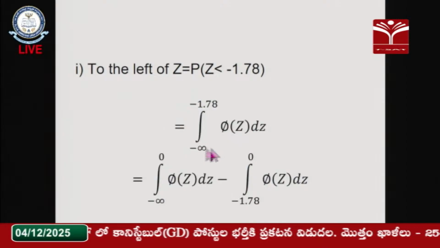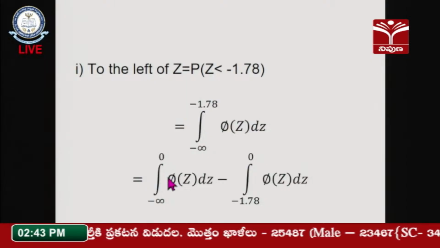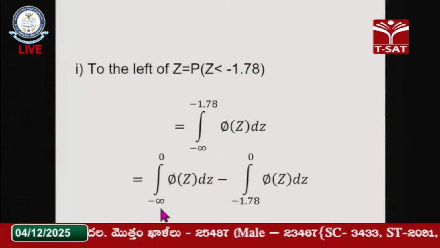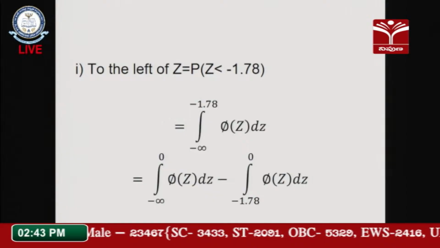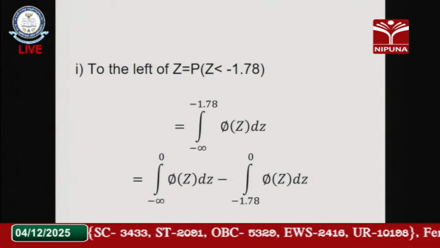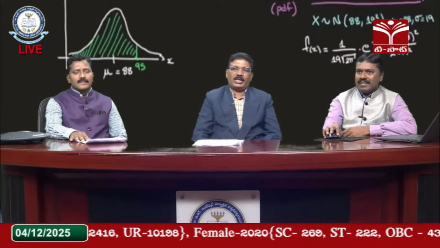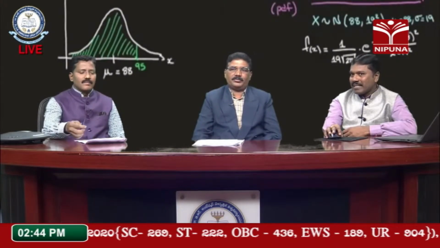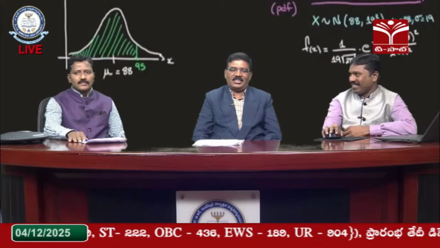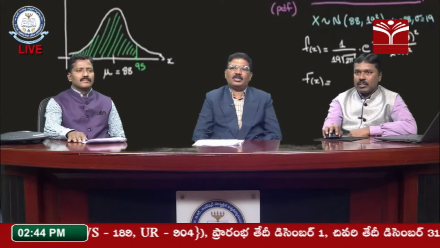I can write this here and split it using the symmetric property. I can split into two parts, minus infinity to 0, and I know that value, because the area is divided into two parts. And one more thing, what is phi Z? It is a standard normal variable. Here it is a new notation. If both problems take the same notation, students may be confused, so I am taking different notations here. In the textbook we also most probably use these notations.